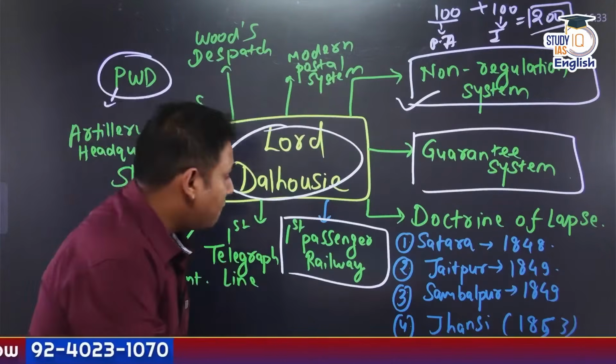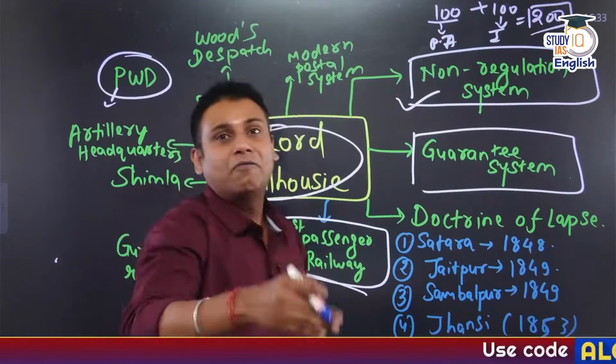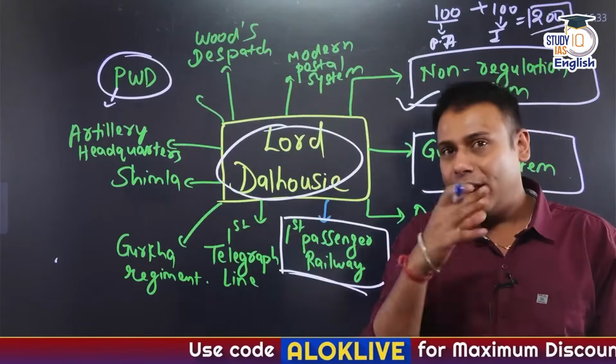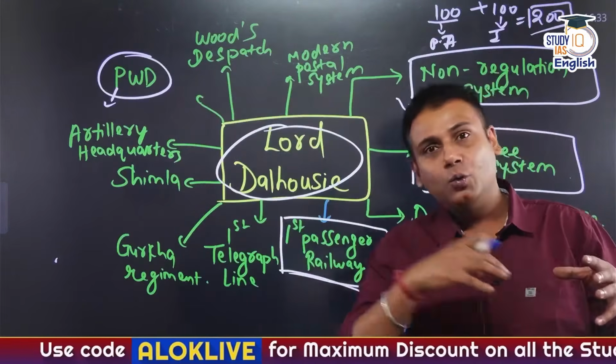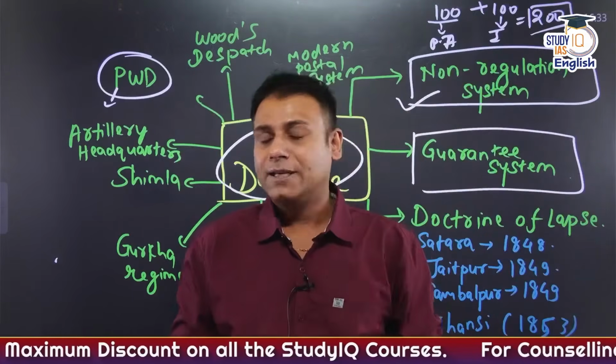For the first time, passenger railway started during the time of Lord Dalhousie. And the train actually started from Boribandar to Thane, which covered approximately 34 to 35 kilometers.